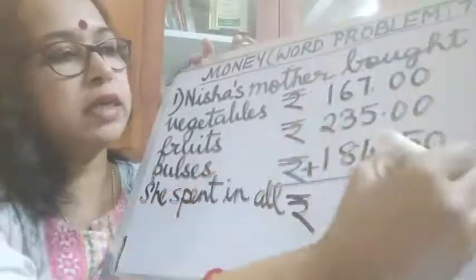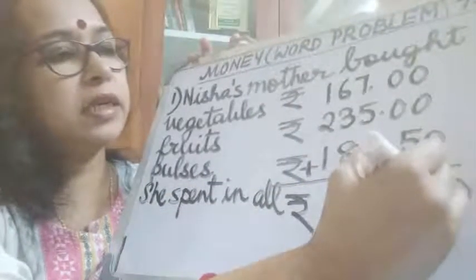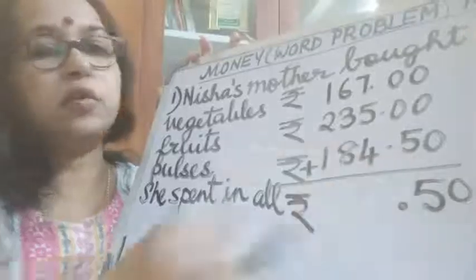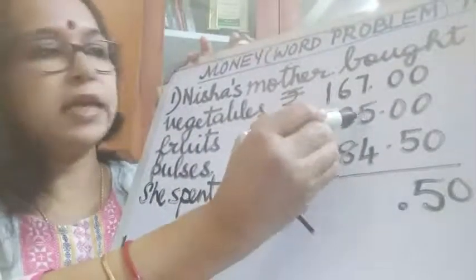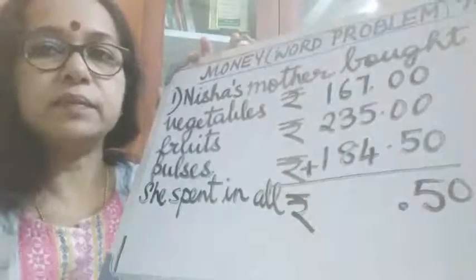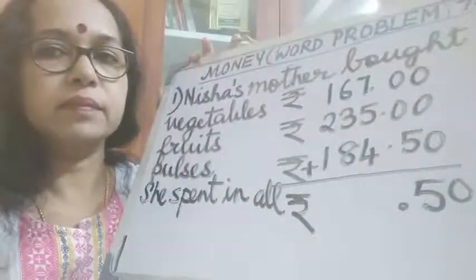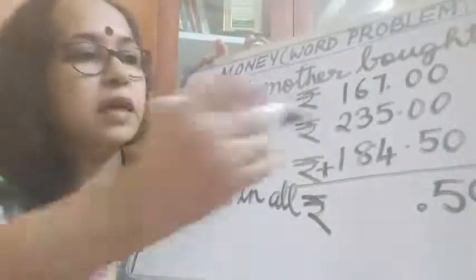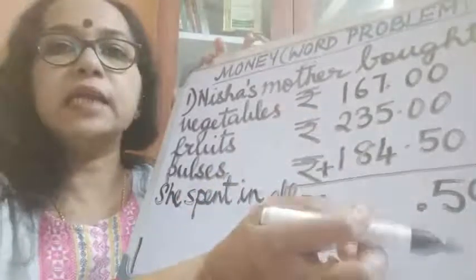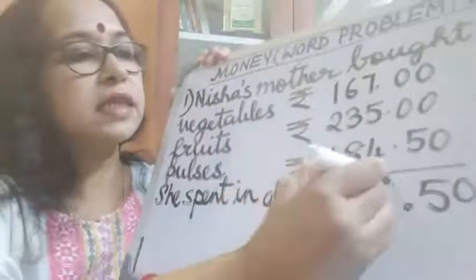So when I do my addition, here I get 0 and here 5. Remember to put the dot. Now 4 plus 5 is 9. 9 plus 7 is 16.